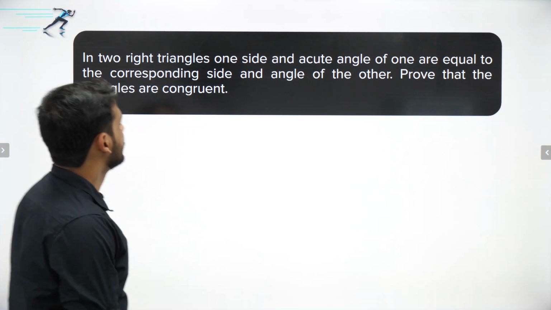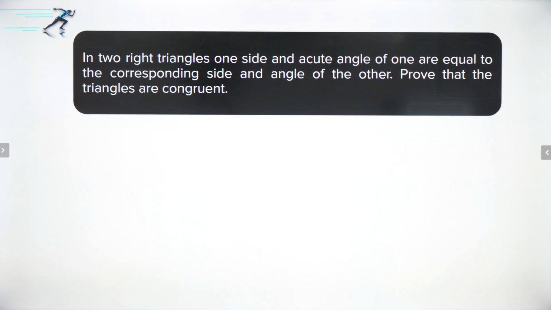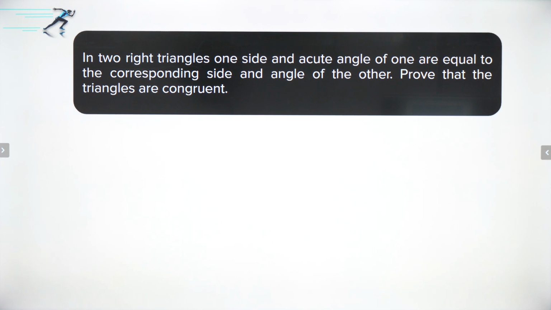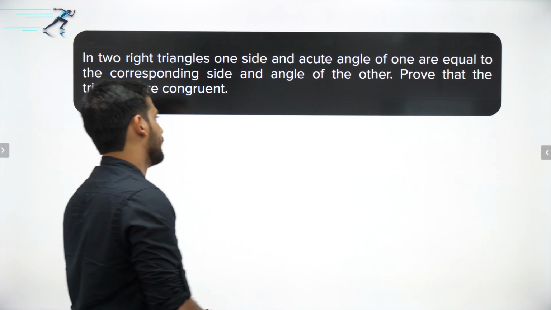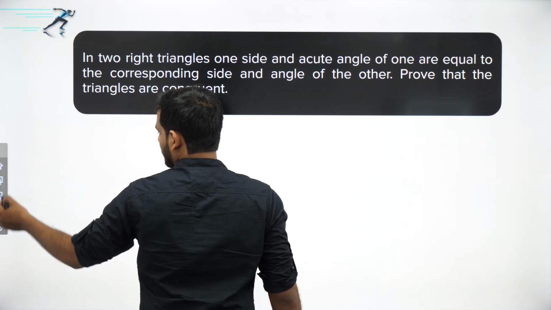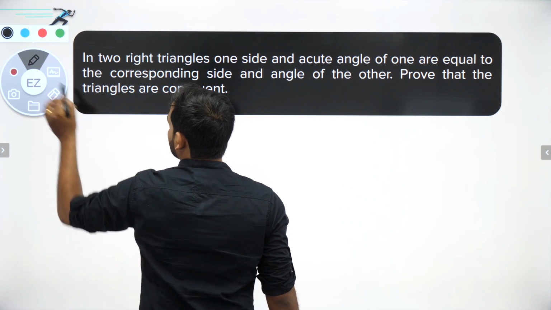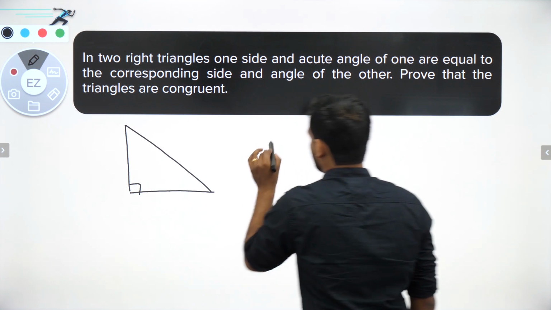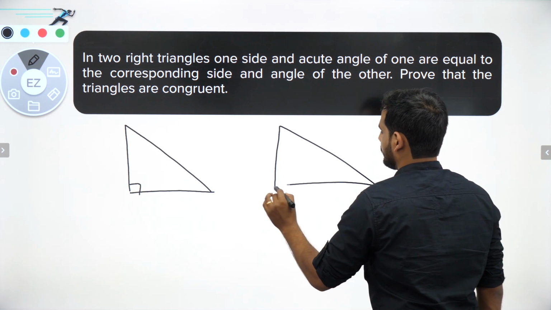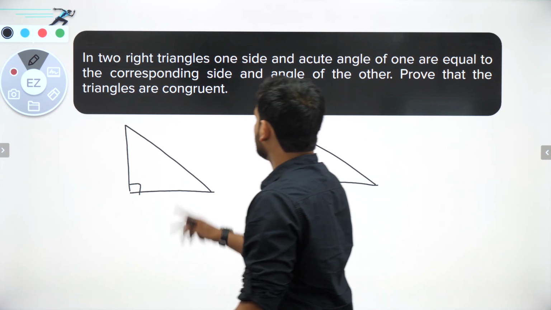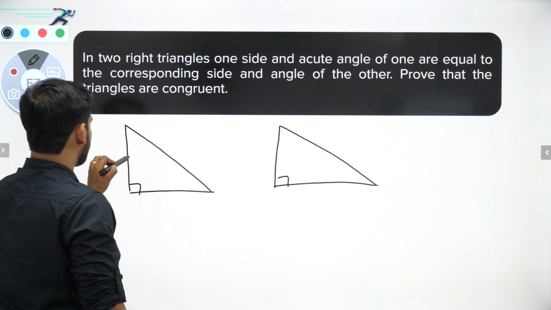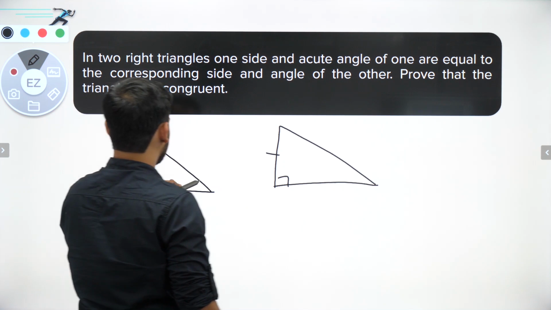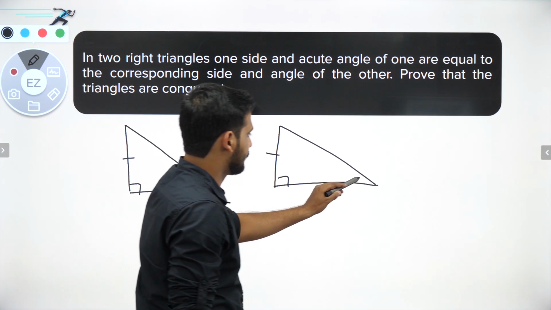The next question is this: in two right angle triangles, one side and an acute angle of one are equal to the corresponding side and angle of the other, prove that the triangles are congruent. Now see, they are saying you have two right angle triangles. Okay, these are my two right angle triangles. They are saying that in two right angle triangles, one side, let us say this side and this side are equal, and one acute angle, let us say this acute angle is equal.